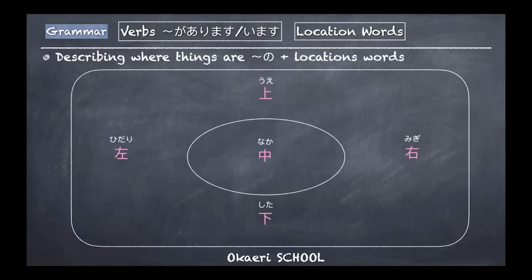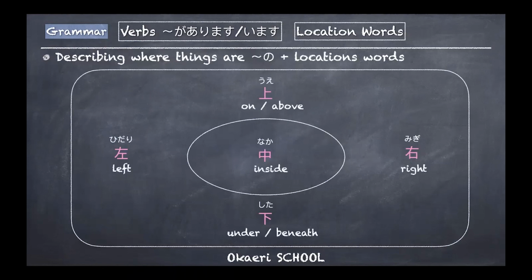Right, so finally we just have a look at further location words and then we'll be done soon. Describing where things are, の plus location words. Where do we start? Inside maybe. の中, inside the bag, カバンの中. For example, on the desk, 机の上.